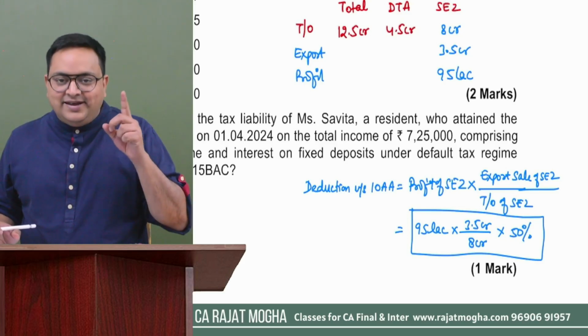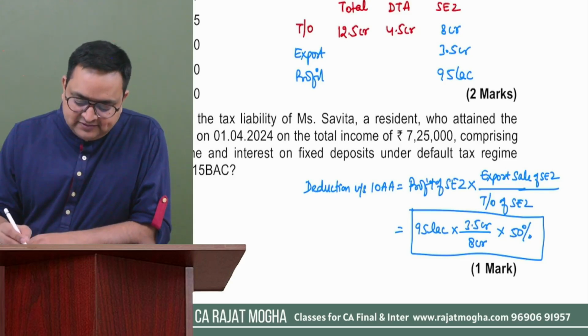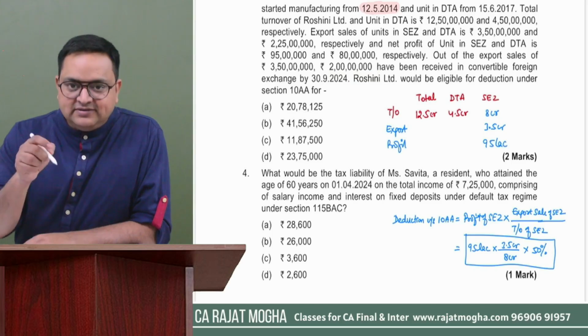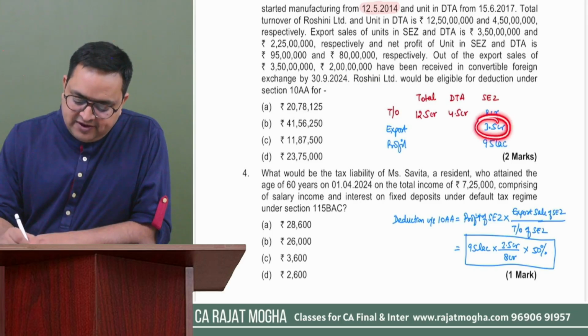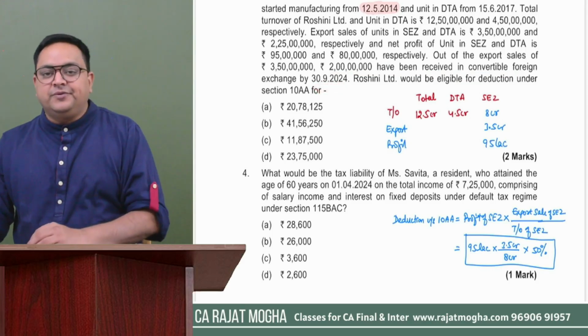But now that 2 crore thing is also mentioned. So here, what now you have to do is that, let me consider this also. This question is saying that out of 3.5 crore, the turnover related to export sales, only 2 crores have been received in convertible foreign exchange up to 30th of September 2024.